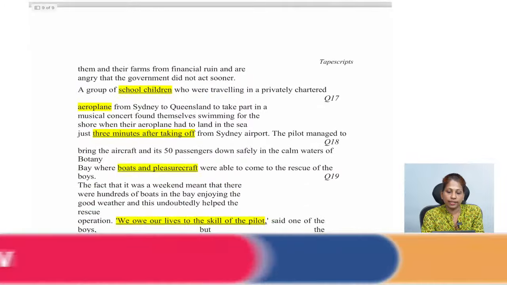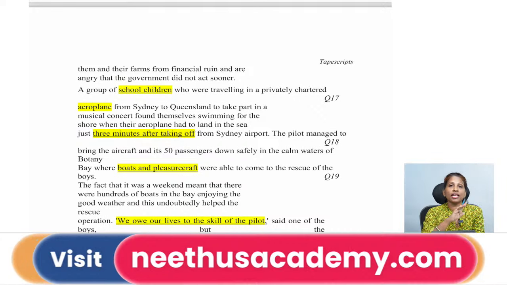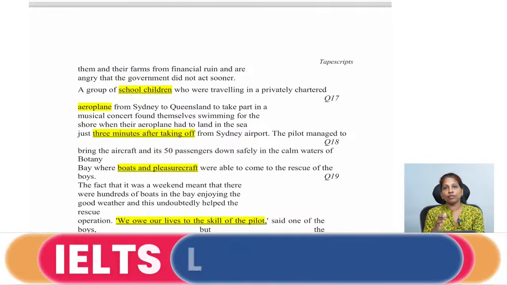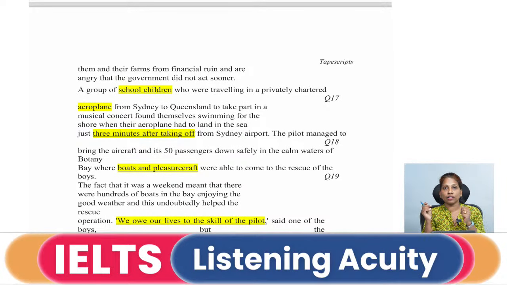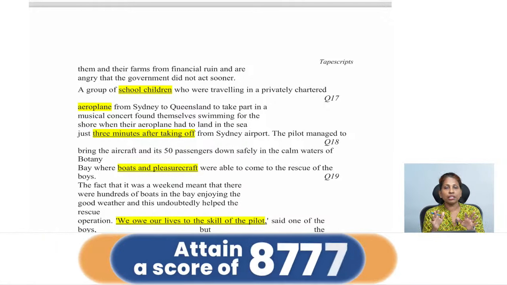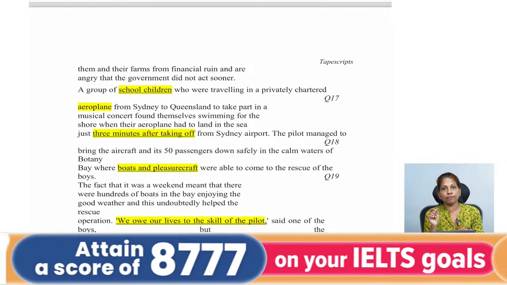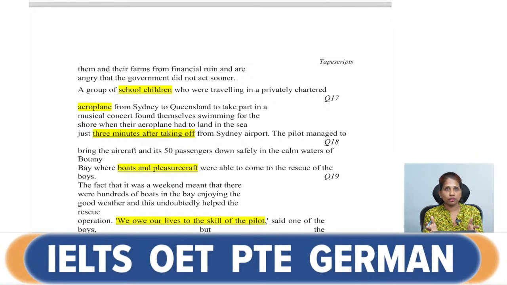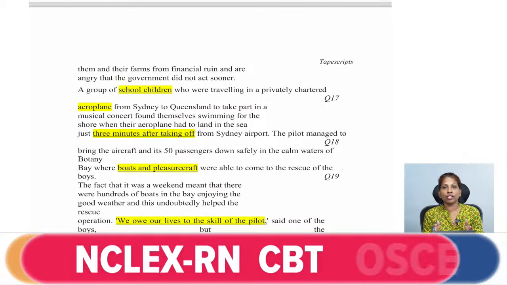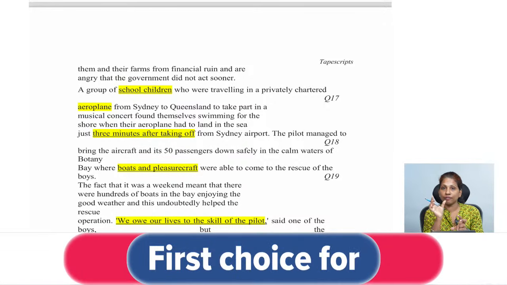Now when you go to that part of the script, you can see that they were swimming for the shore when the aeroplane had to land in the sea. Now nobody lands in the sea. Whenever a flight takes off and when it's landing, it lands on a runway or some land. But here we had the words forced to land, because there was no other option, they had to land somewhere, so they landed in the sea. That was forced to land. That is the word they have used there.